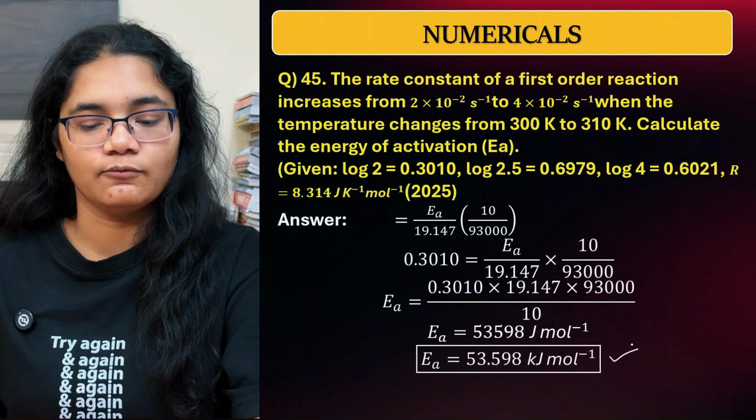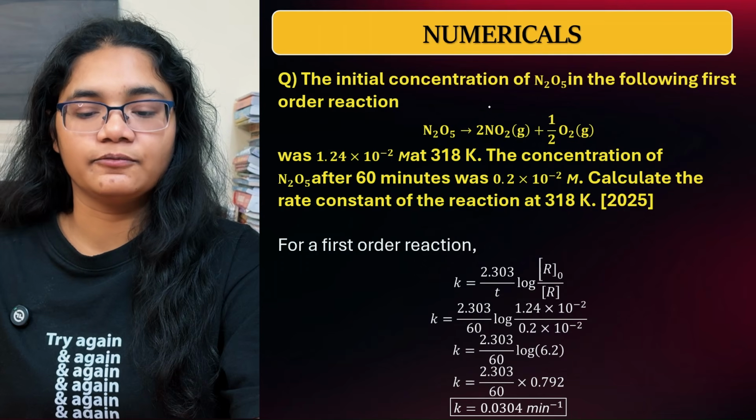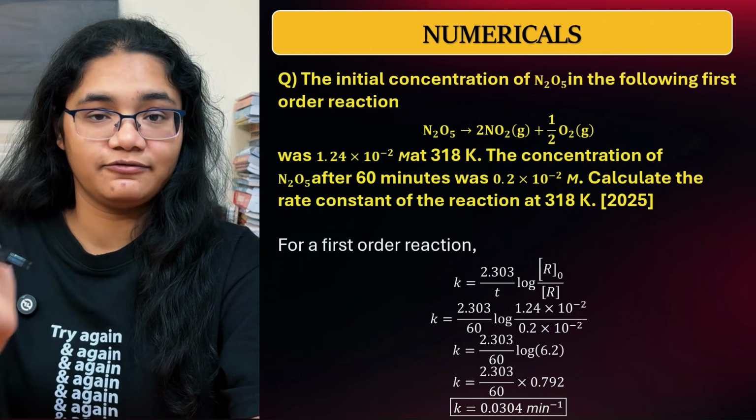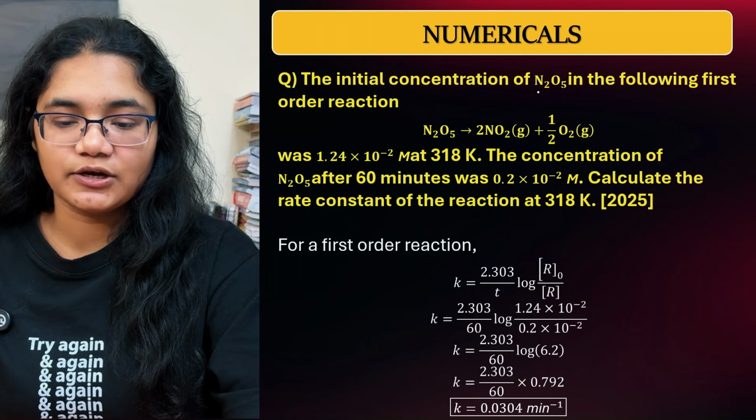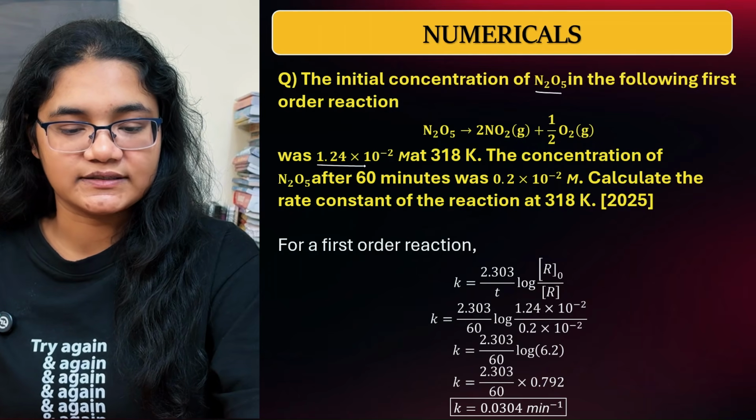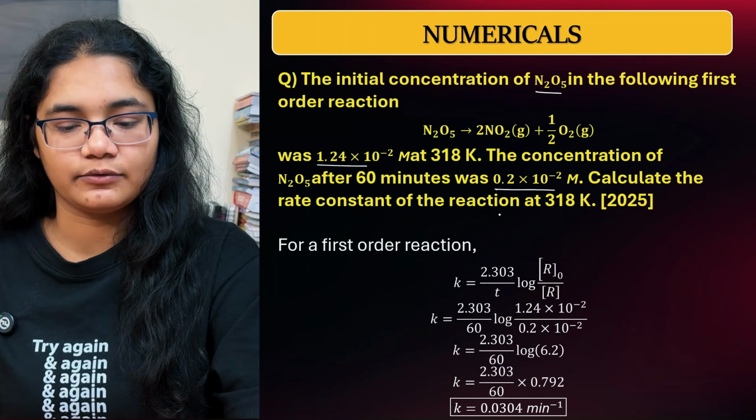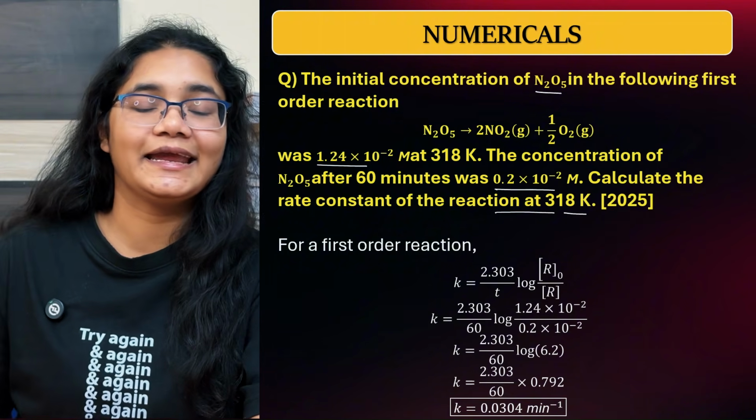59 kilojoule per mole. Next is another question, again from the 2025 March paper. The initial concentration of N2O5 in the following first order reaction is given, was this much. The concentration of N2O5 after 60 minutes is this much. Calculate the rate constant of the reaction at 318 Kelvin.